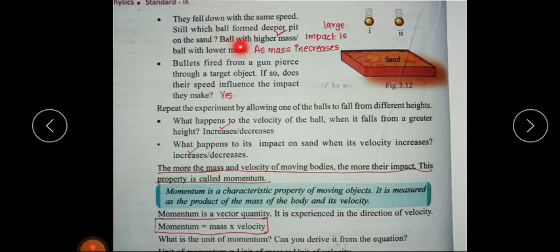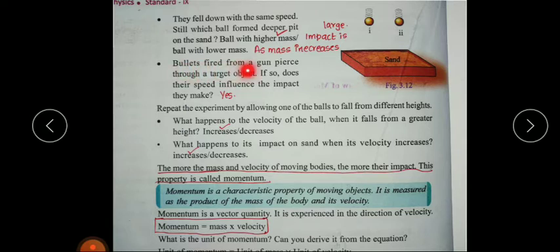So, ball with higher mass or ball with lower mass? The ball with higher mass will form a deeper pit. What is the reason? As mass increases, the impact is large. So, when the mass increases, the impact on this sand is large. So, that is the reason.